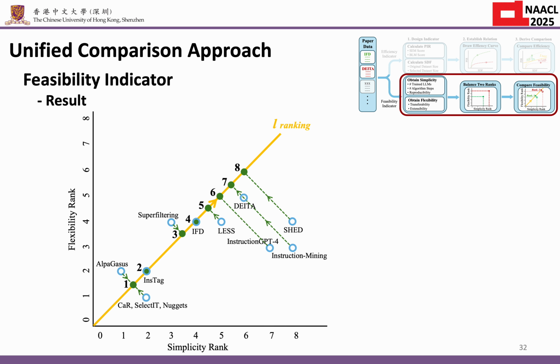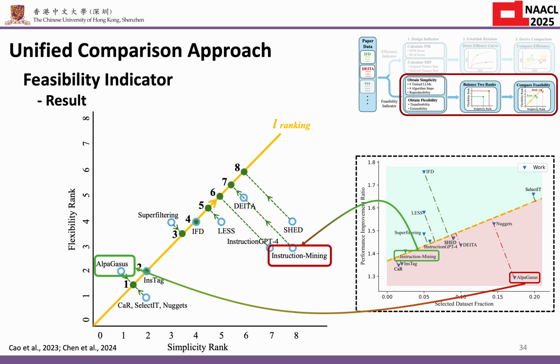And this is the actual feasibility plot of all the methods we surveyed. Uppercases demonstrate the highest flexibility despite its mediocre efficiency. In comparison, although methods like instruction mining outperform uppercases in efficiency, they compromise feasibility due to complex algorithms and heavy LLM fine-tuning.